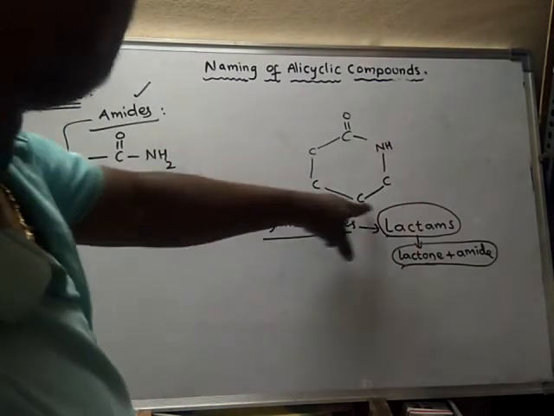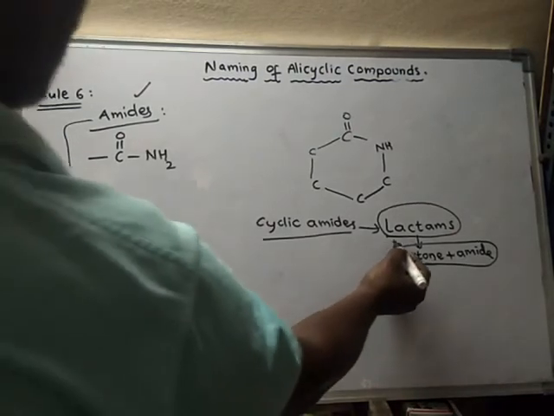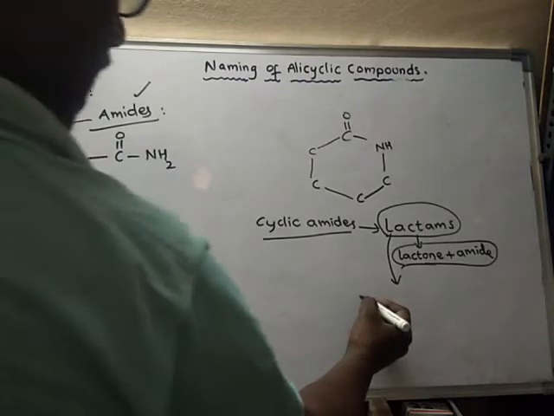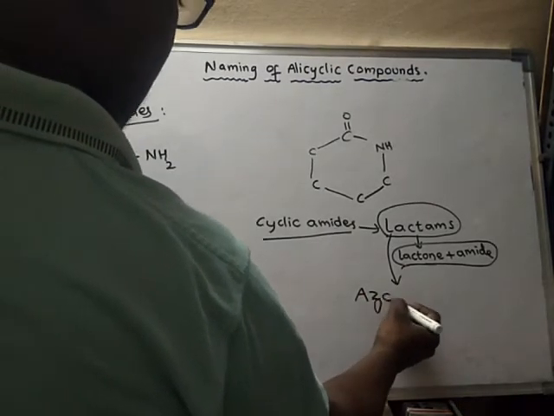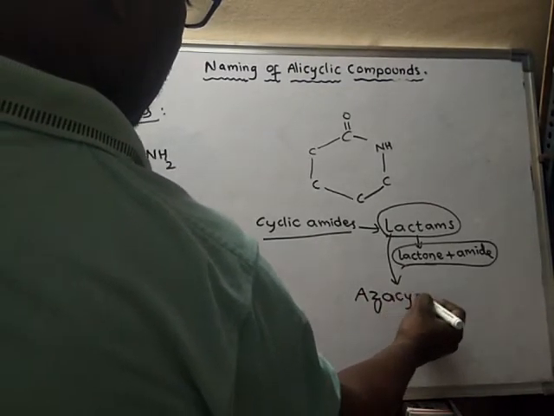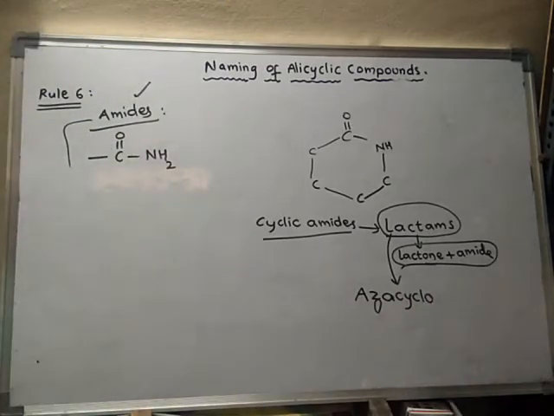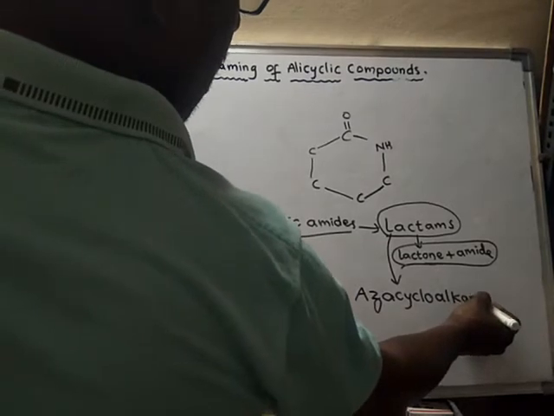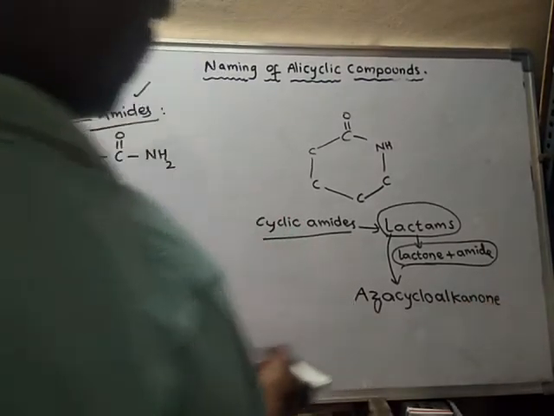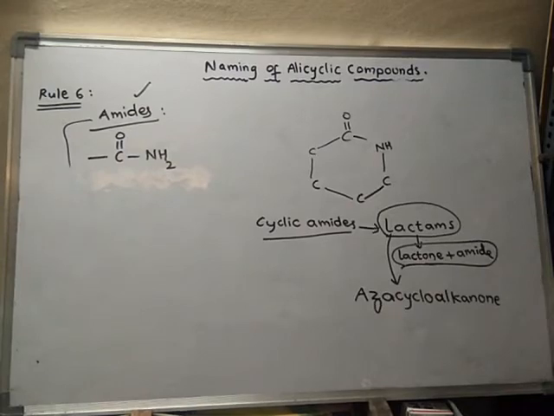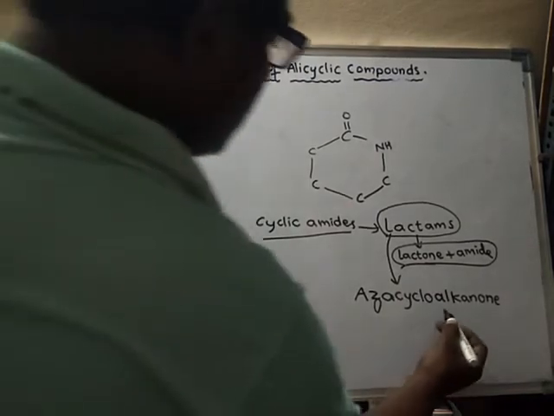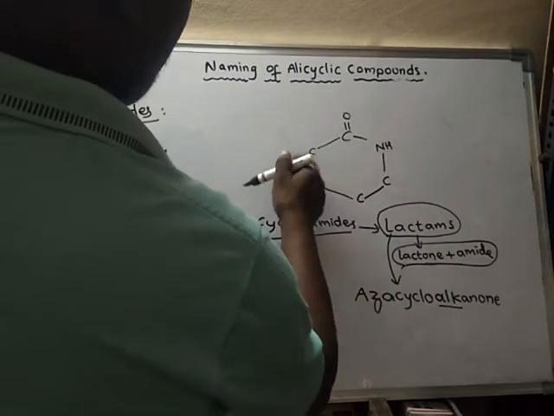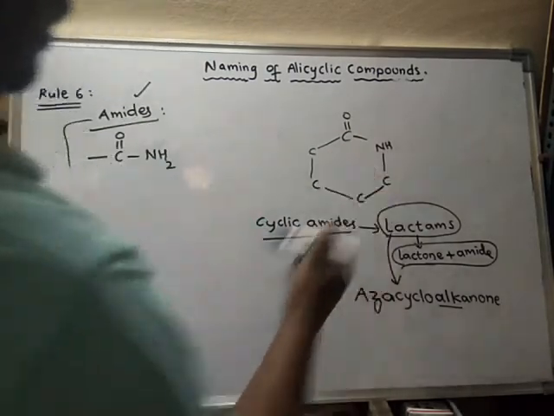So what is the name of this particular lactam? Generally lactams are called aza cycloalkanone. So what is this alk? Alk indicates the number of atoms in the ring.